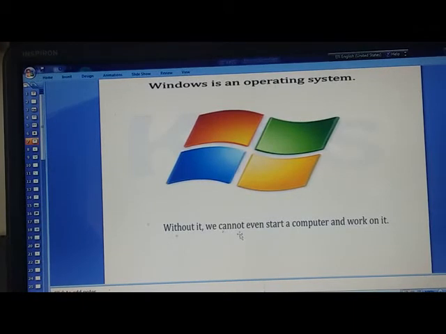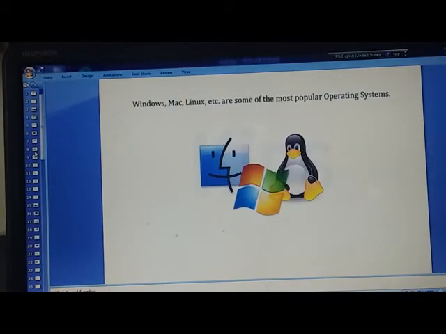Without an operating system, we cannot even start a computer and work on it. Examples of operating systems are Windows, Mac, Linux, etc. These are some of the most popular operating systems.